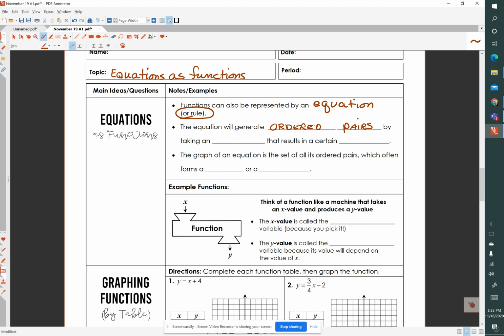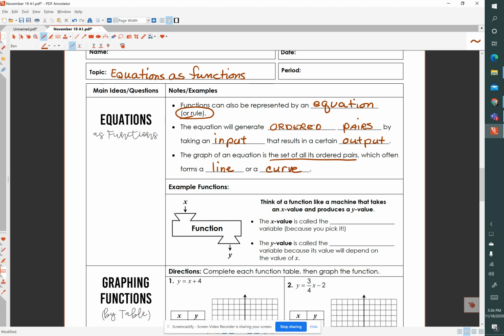It will do that by taking an input that results in a certain output. And the graph of an equation is the set of all of its ordered pairs, which forms a line or a curve.